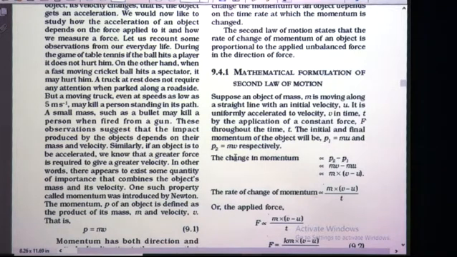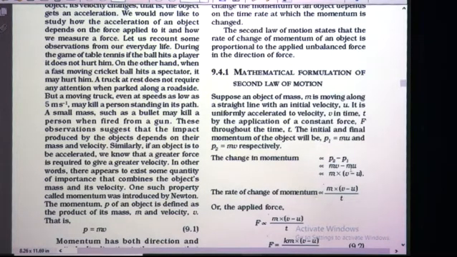Momentum is changed, means from initial momentum, final momentum is obtained. So, how much the momentum has changed? How will you calculate that? Final momentum minus initial momentum. Now, in this substitute the values of P2 and P1 from these two formulae. So, what is P2? P2 is nothing but mv. So, substitute here P2 value as mv minus P1. What is P1? mu. So, it is mv minus mu.